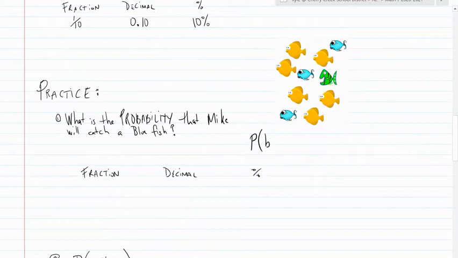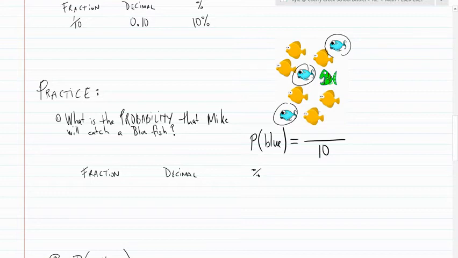The probability of blue is going to be equal to... it's the same fish tank, so we still have that same 10 total possible options. Now, our likelihood of catching a blue and winning, our favorable outcomes are 3. There are 3 different ways for him to win. So, as a fraction, 3/10. As a decimal, 0.3 or 0.30. And as a percentage, 30%.